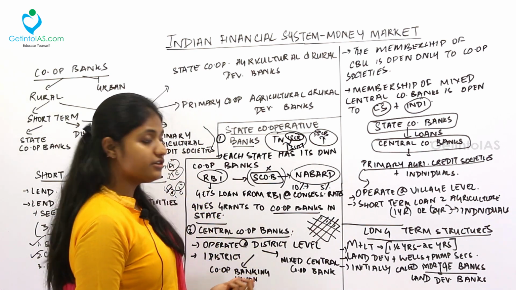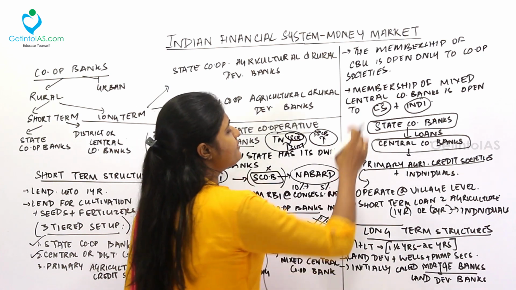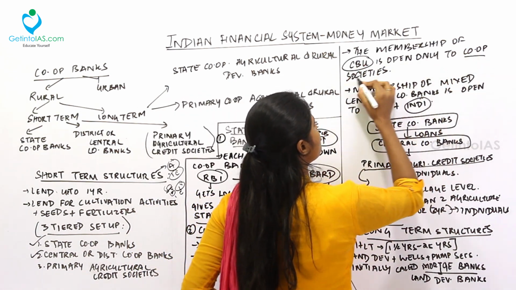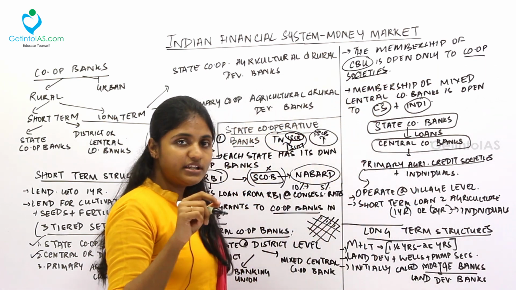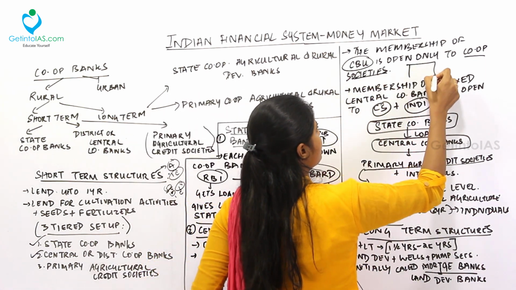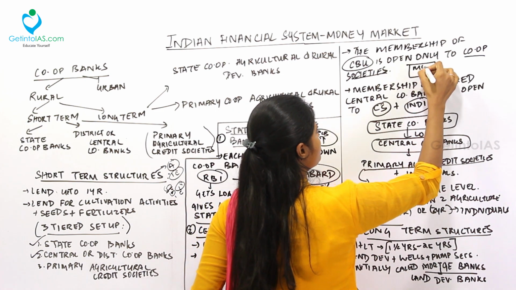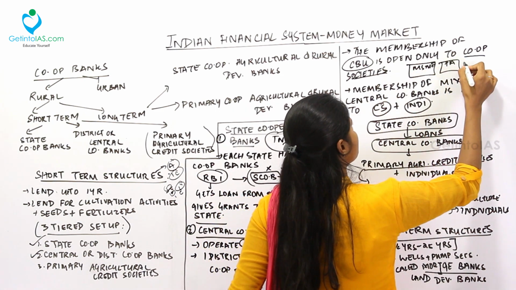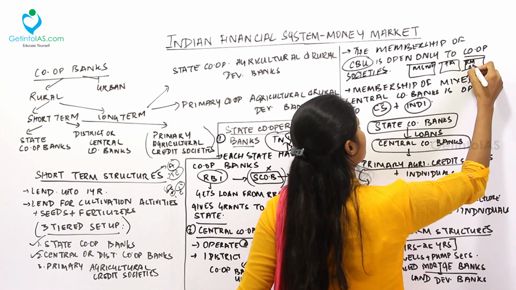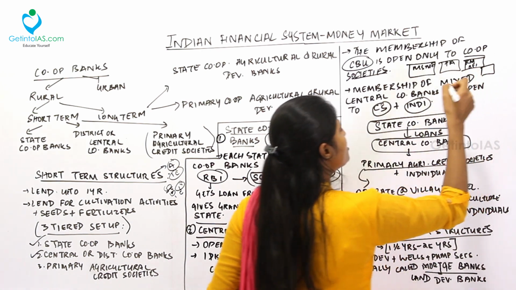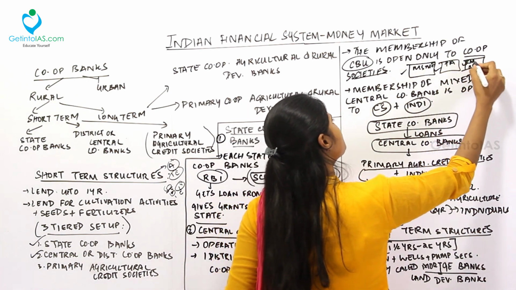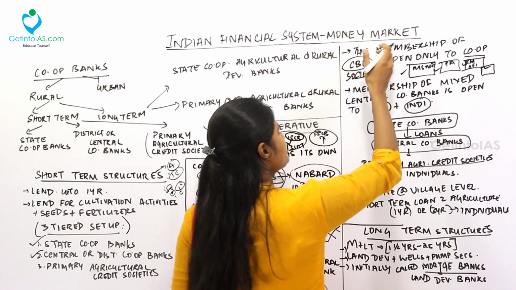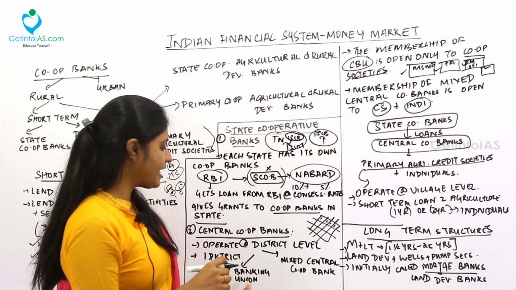What is called as cooperative banking union? See, under this, the membership of the cooperative banking union is open only to the cooperative societies. Inside a rural area, you will have various cooperative societies, like MSME, small and medium enterprises. You will have allied activities like poultry activities. You will have various raw material industries like beads industry, sari industry, all these. So all these are small enterprises, small cooperative societies. Only these societies can be members under the cooperative banking union.